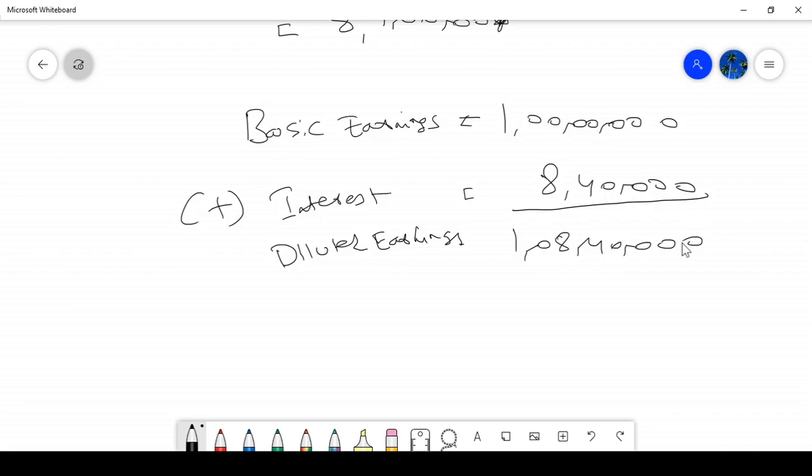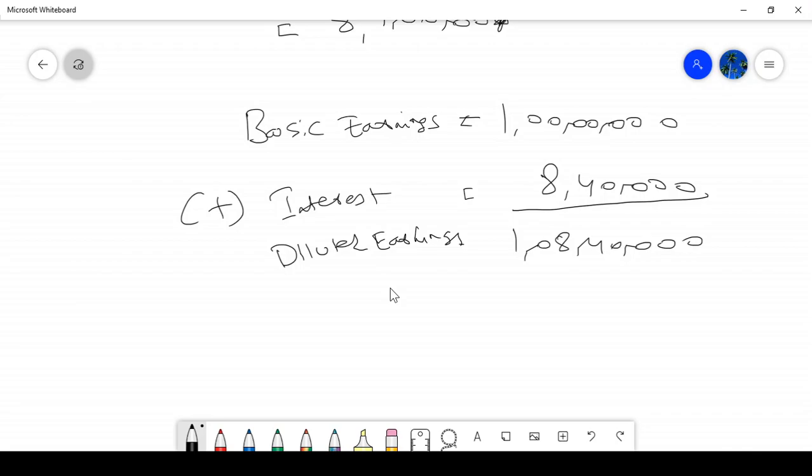How to compare that? What is the formula? Diluted earnings per share equals diluted earnings divided by adjusted number of equity shares.